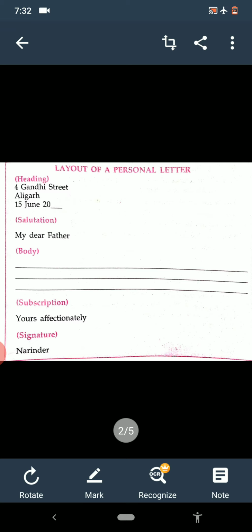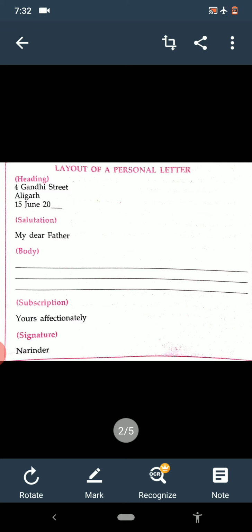Means when we write the layout of the official letters, we will write 2 addresses on the top of the left hand side. The first is the address of the writer who is writing the letter, and the second address will be of the office where we are going to write the letter.